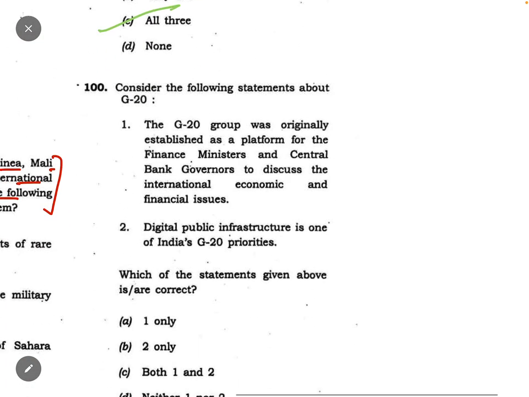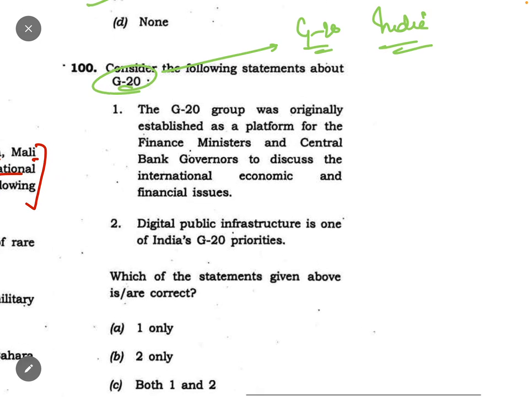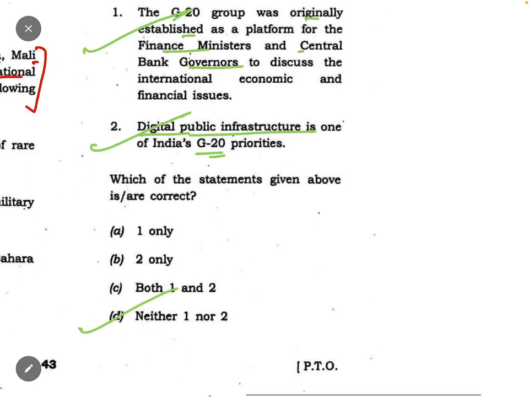Coming to the question number 100. It is on G20. Why it was asked? Because G20 was held in India, New Delhi at that time. ठीक है, मेनली न्यू दिल्ली में हुआ था, बाकी तो पूरे इंडिया में इसकी मीटिंग्स हुई थी. तो G20 group was originally established as a platform for the finance ministers and central bank governors to discuss international economic and financial issues. ठीक है. Digital public infrastructure one of the India G20 packages, ये भी ठीक है. तो दोनों के दोनों ठीक है.